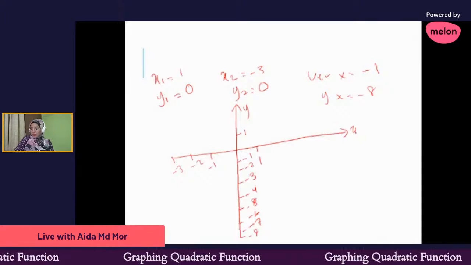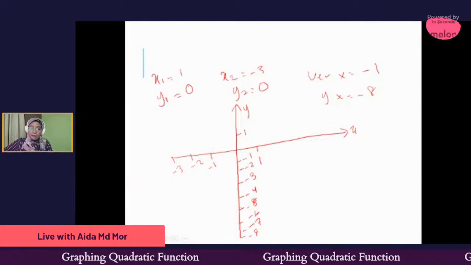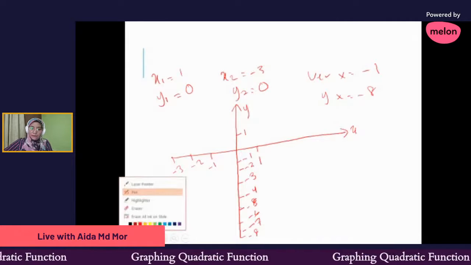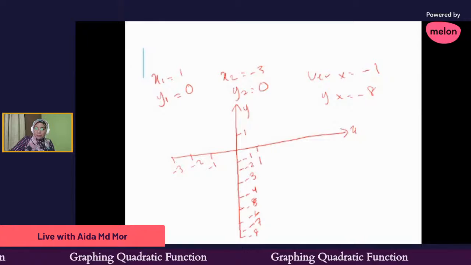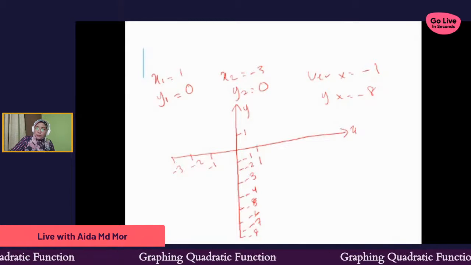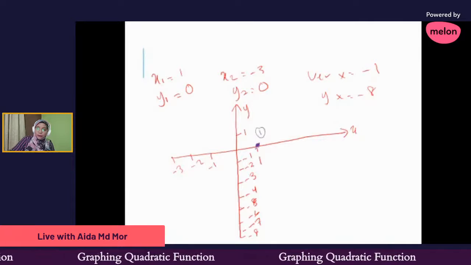Okay, so for my first coordinate, x1, y0, I will change my color first. So this is my x1, y0, my first coordinate.